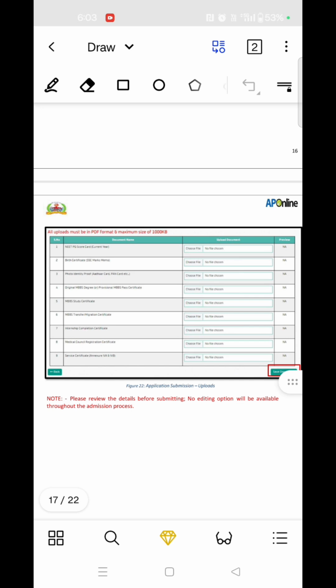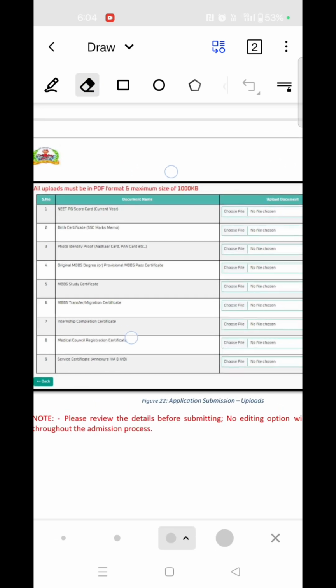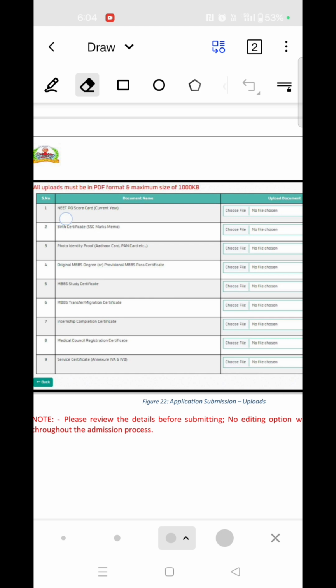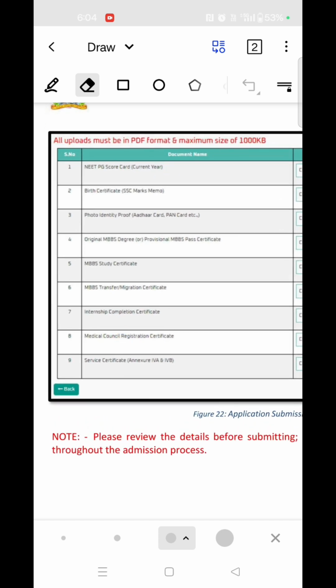After that step, you should upload all the relevant documents necessary for this counseling: the NEET PG scorecard, birth certificate, that is the SSC marks memo, a photo identity card, Aadhaar card preferably, the original or provisional MBBS pass certificate, MBBS study certificate, transfer certificate or migration certificate, internship completion certificate, and the medical council registration certificate.